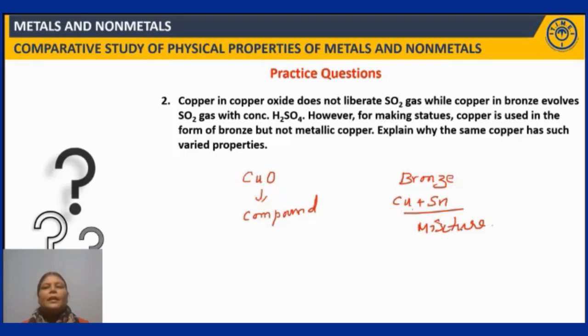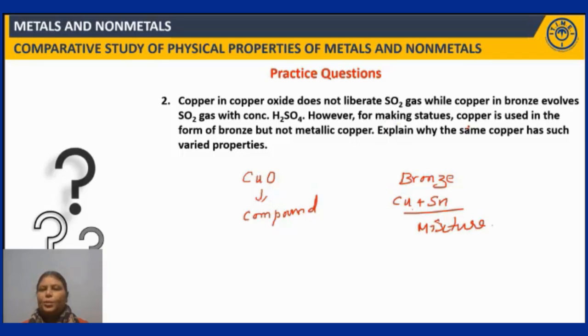Okay. And whereas in mixtures, elements do retain their chemical properties. Fine. So, because of this reason, here copper oxide does not liberate sulfur dioxide gas when it is treated with concentrated sulfuric acid, right? Whereas here, copper, when treated with concentrated sulfuric acid, can liberate sulfur dioxide gas because it retains its chemical properties, right? Now, let us look at the next part of the question.